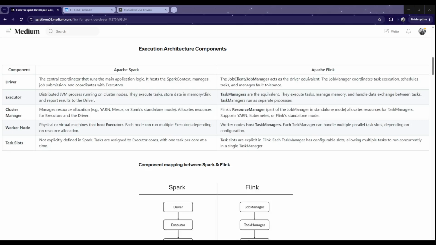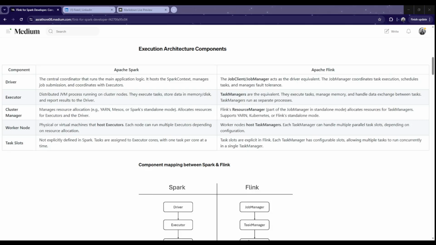Flink has a concept of task slot, which is that each task manager has configurable slots, and each slot can process a unit of task, and multiple tasks can run concurrently within a single task manager. In Spark, we don't have an explicit task slot. For example, if we have an executor and we have given 5 cores to it, that becomes the parallelism of that particular executor.